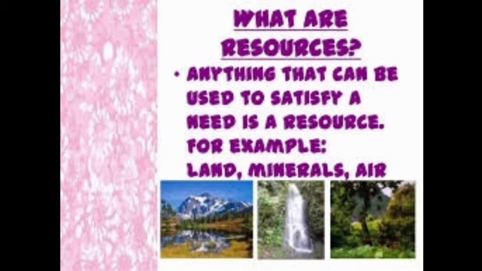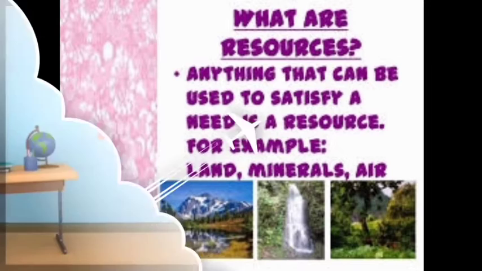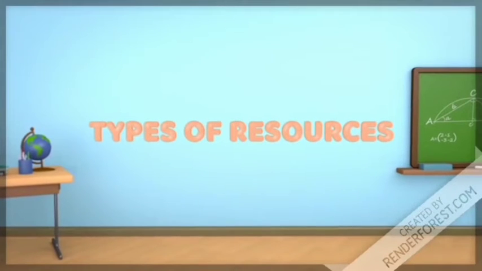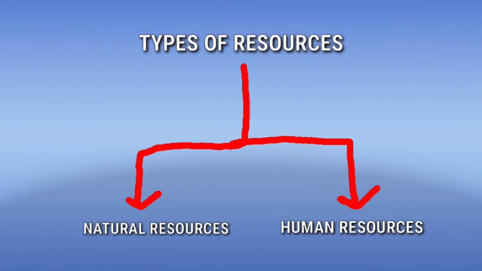Resources. Anything that can be used to satisfy a need is a resource. For example, land, minerals, and air. There are two types of resources: natural resources and human resources.